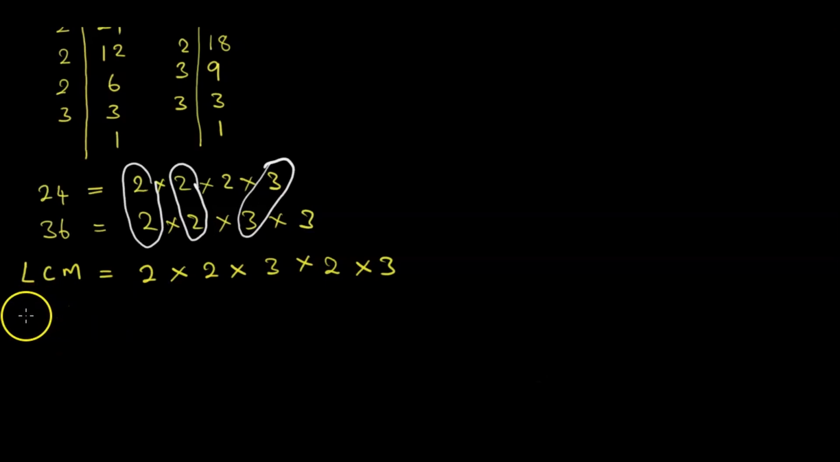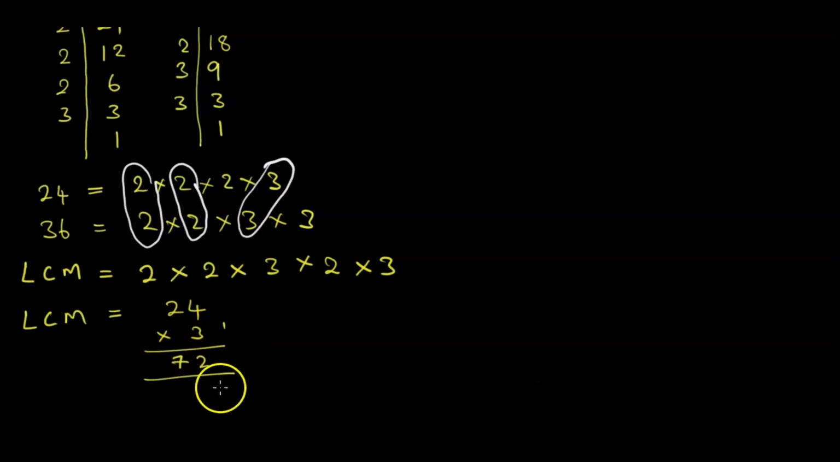So the lowest common multiple is equal to 2 times 2 is 4, 4 times 2 is 8, 8 times 3 is 24, then 24 multiplied by 3: 3 times 4 is 12, carry 1, 3 times 2 is 6 plus 1 is 7. So the answer is going to be 72. So that is how we do it.